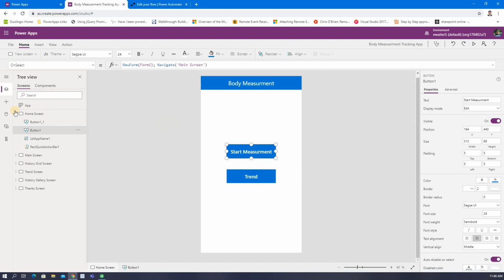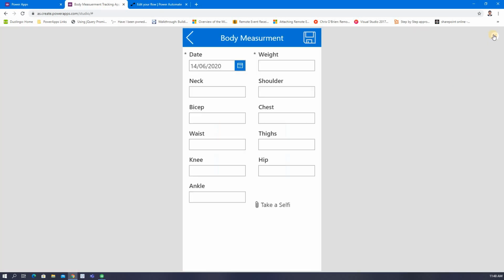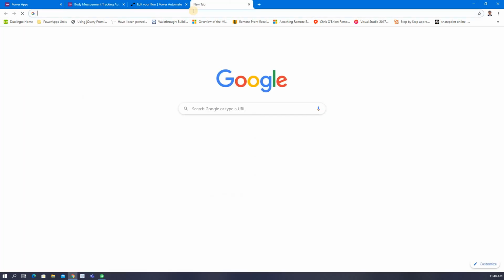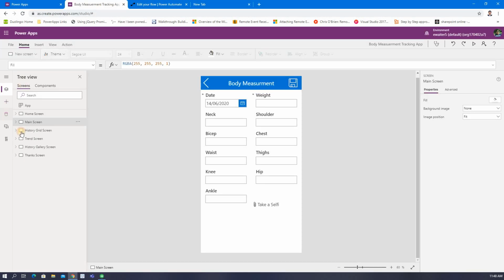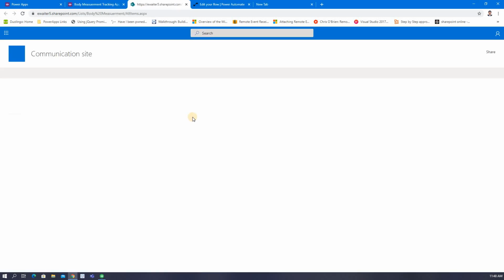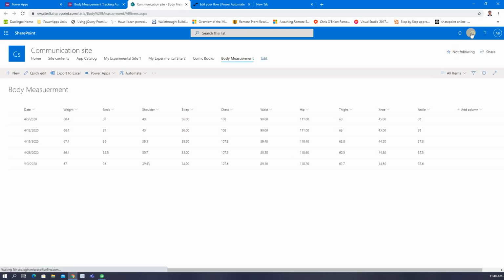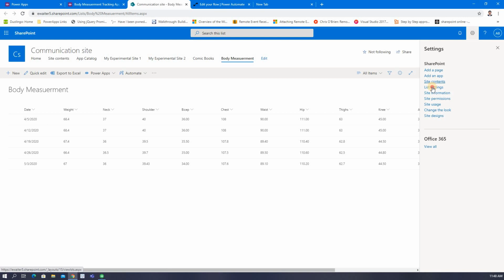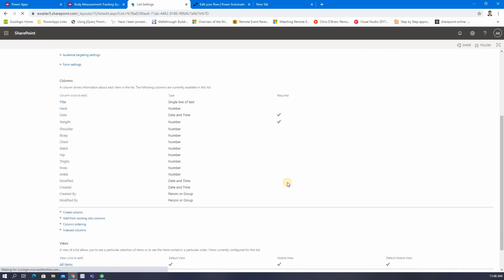As usual, there is not much on screen, just the start screen. Before that, I wanted to show you my data source, SharePoint obviously. And in this data source, there are these kinds of columns.